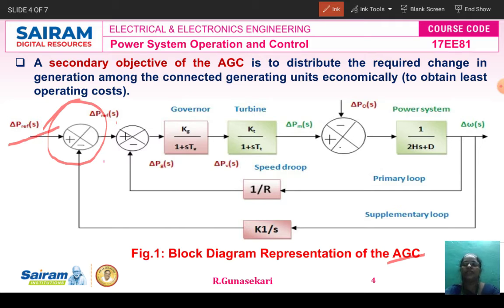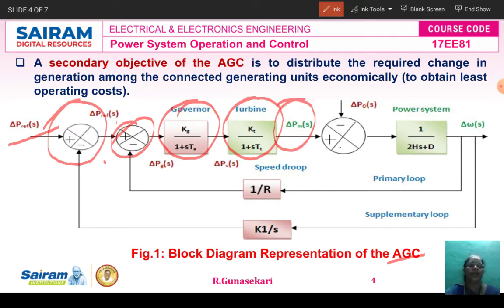The error signal is amplified by the amplifier and fed to the governor, the speed governor used to govern the system. Then the governor output is fed to the turbine, and the turbine output is the mechanical power.